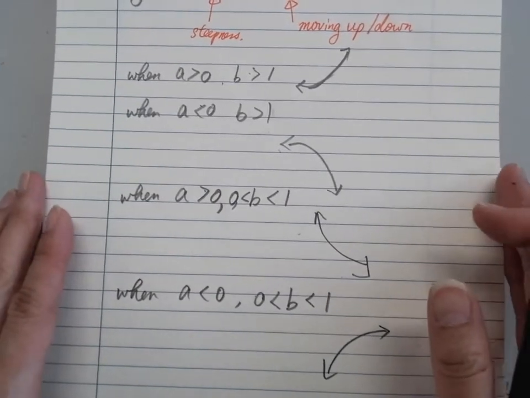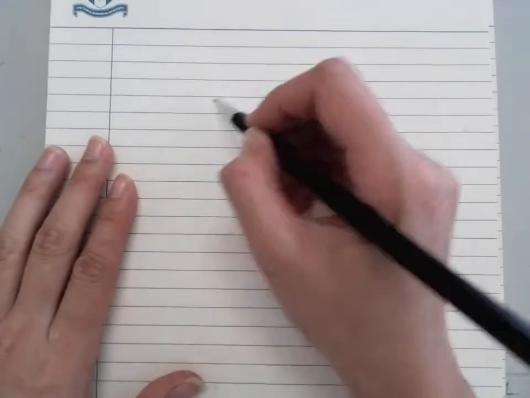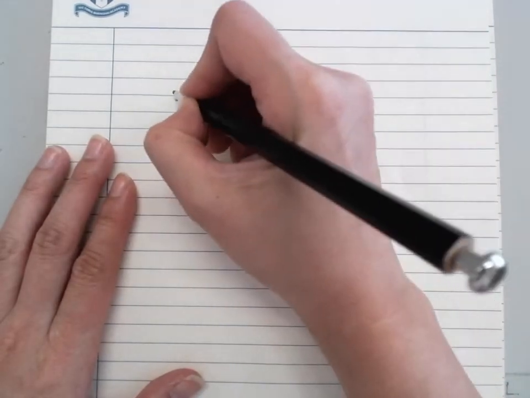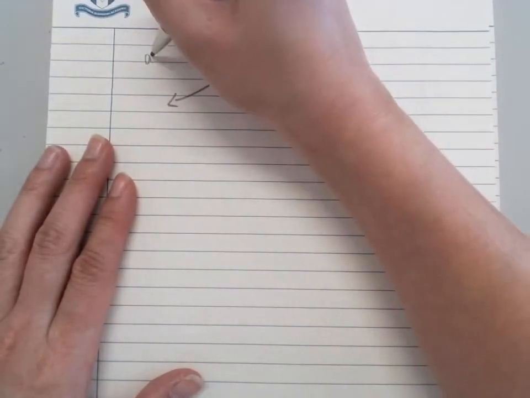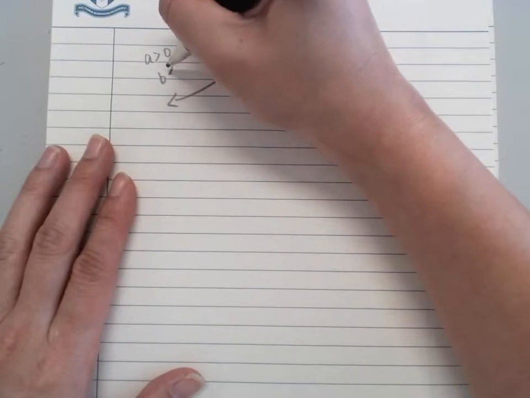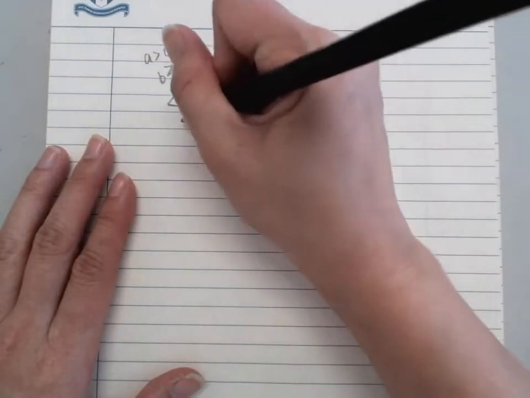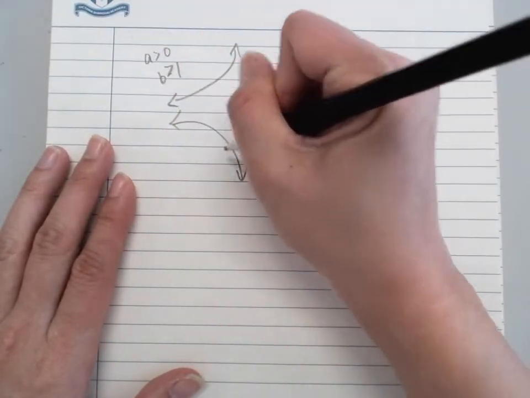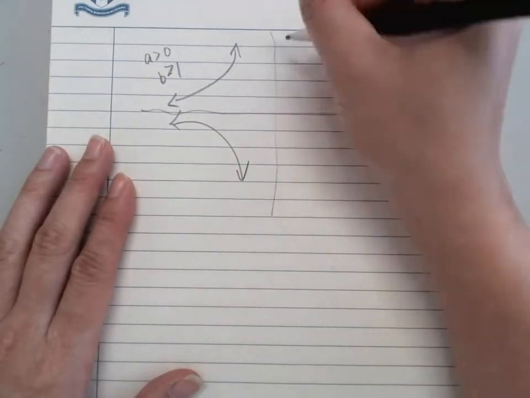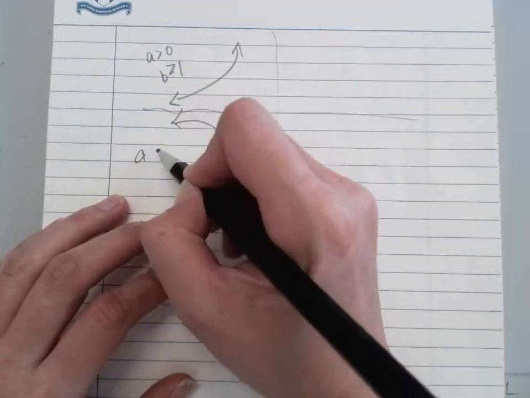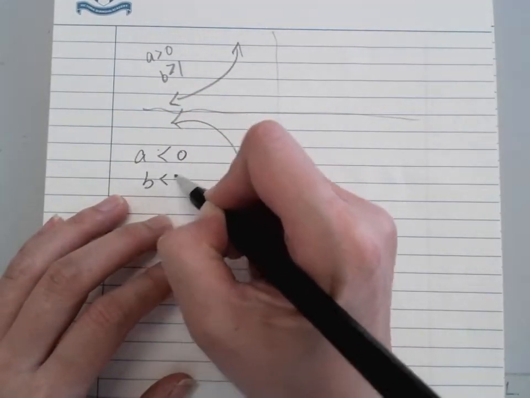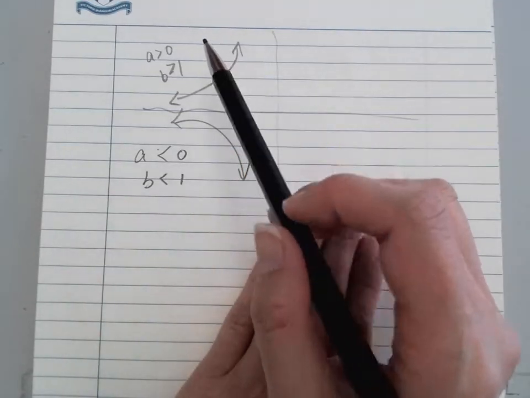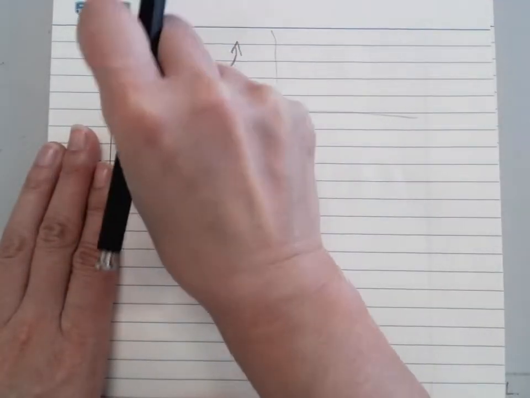If I redraw the diagram, all right, let's draw a better one. So in other words, we have going that way, a bigger than 0, b bigger than 1. Going that way. Remember, these are not axes. So anything with b bigger than 1 goes on the left side.